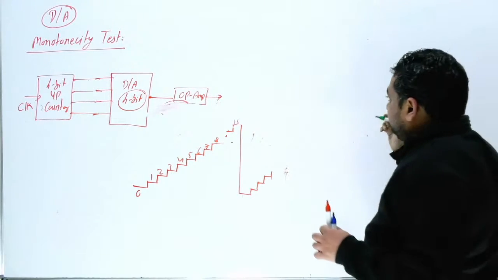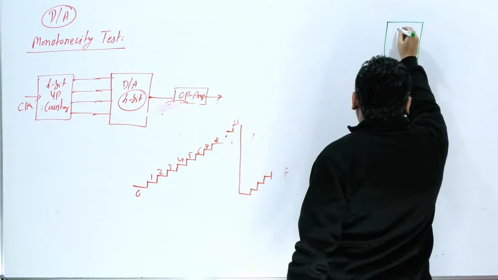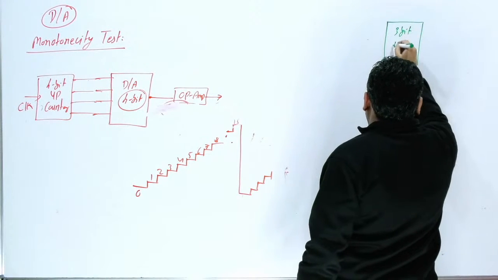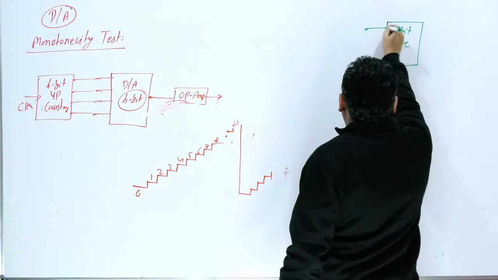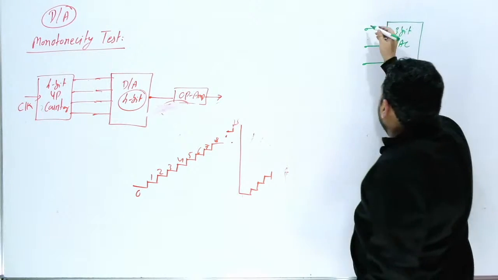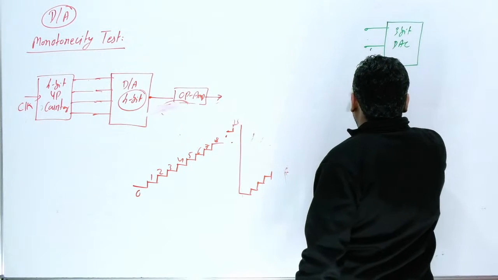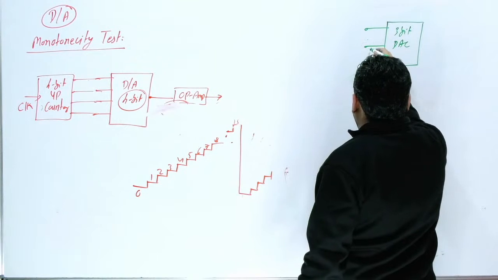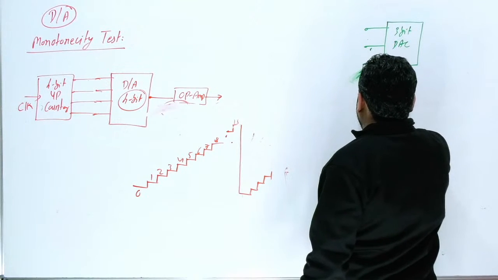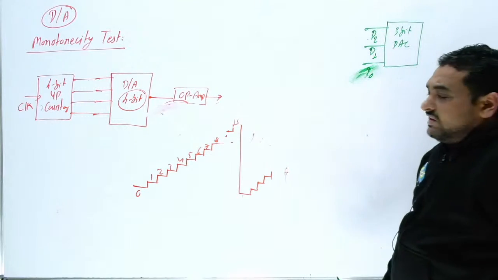Suppose for example we have one 3 bit DAC, and this is the 3 input. The DAC input, I can say this is MSB. Suppose this is D0, this is D1, and this is D2. So this is MSB and this is LSB.